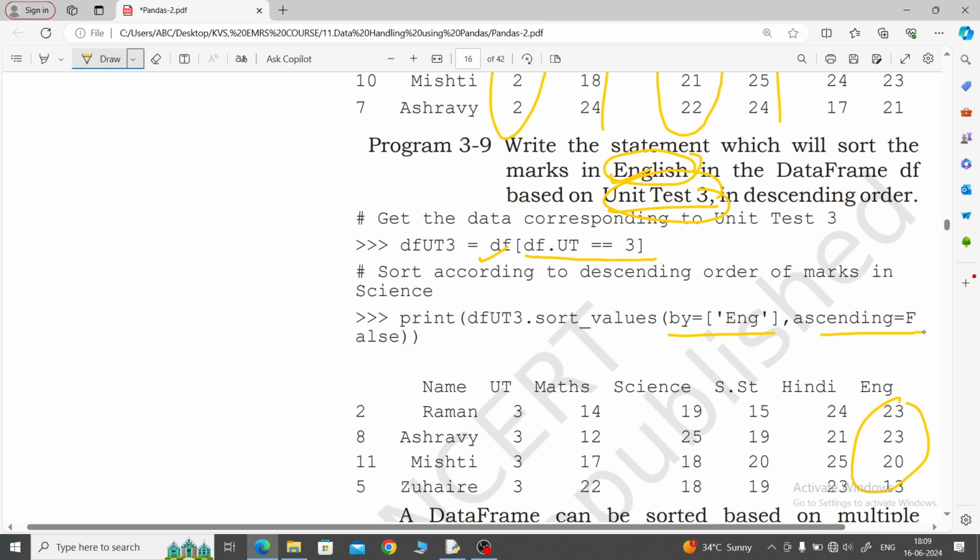Look at here, ascending equal to false. If you mention it, then what happens? It will come in descending order. That is why 23, 23, 20 and then 13. If you do not mention the ascending parameter, then what happens? If you add ascending equal to true, it will come in ascending order only. If you do not mention it, then also by default it will take ascending order only.